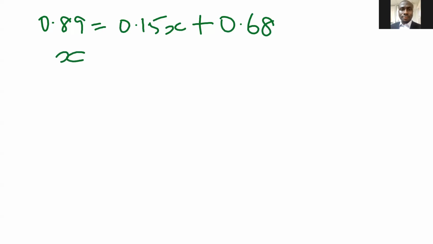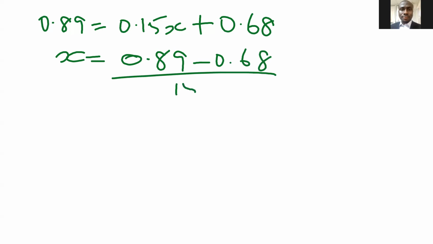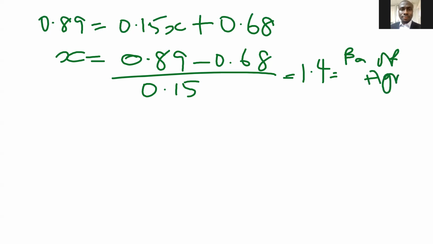It will now be equal to 0.89 minus 0.68 divided by 0.15. So what do we have? Okay, 0.89 minus 0.68, divided by 0.15. I got 1.4. That 1.4 is the beta asset of agric.